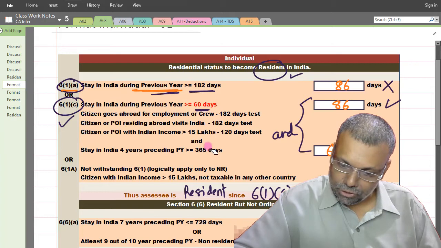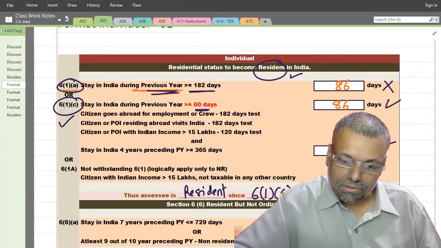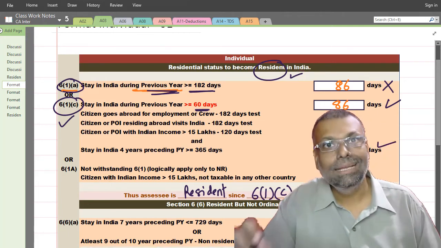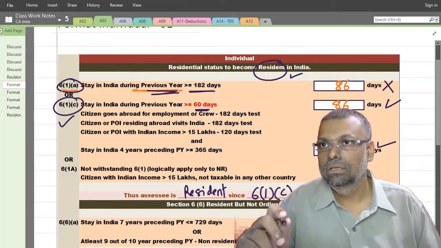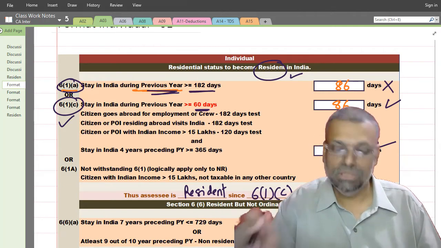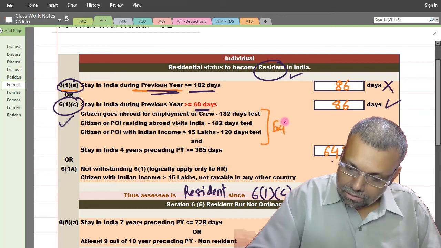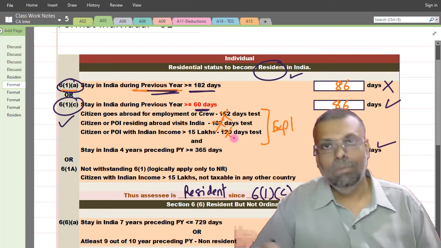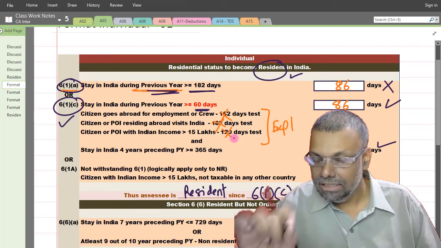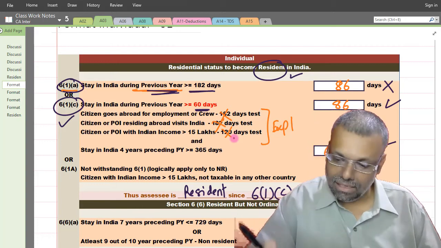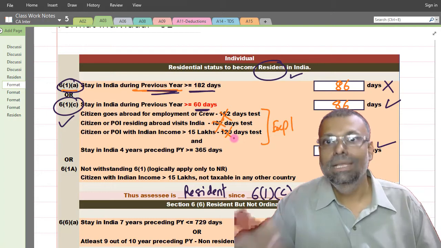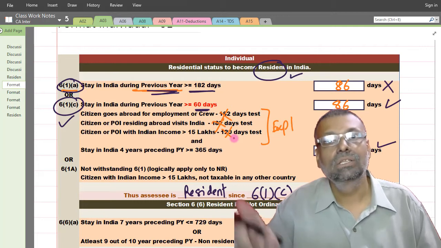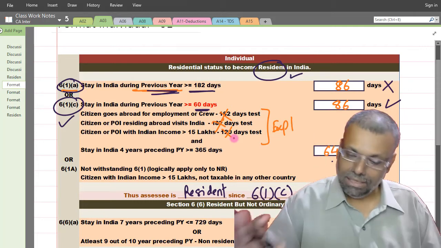you have to categorically mention. One second. Okay, you have to categorically mention that he is a foreign citizen and not even a person of Indian origin, and therefore this explanation is not applicable. See, right now when I'm solving, I'm just saying that this is not applicable, like this I'm cutting. But in the examination, you cannot cut like that. So this point you have to write in sentence form and say that the explanation to section 6.1 is not applicable because he is not a person of Indian origin and he is a foreign citizen. Okay, that is the conclusion you have to do.